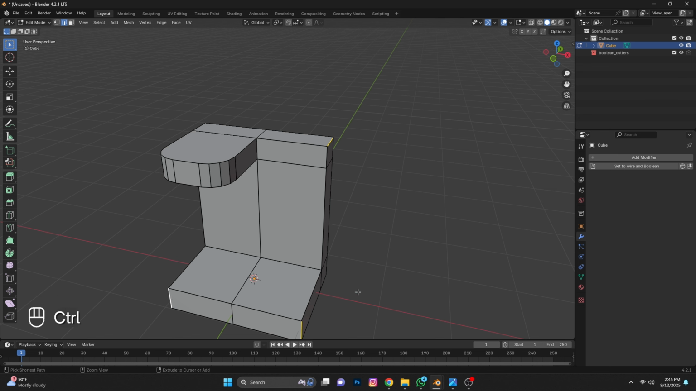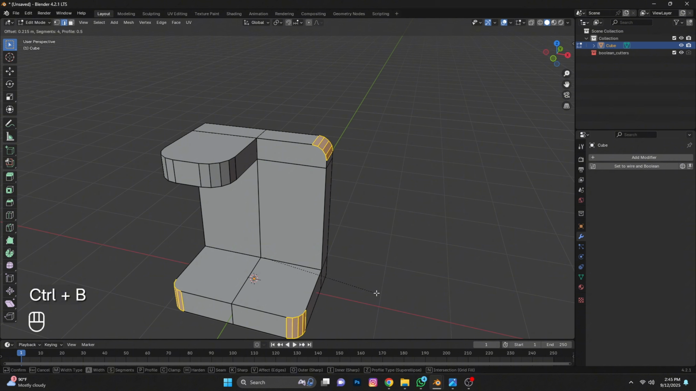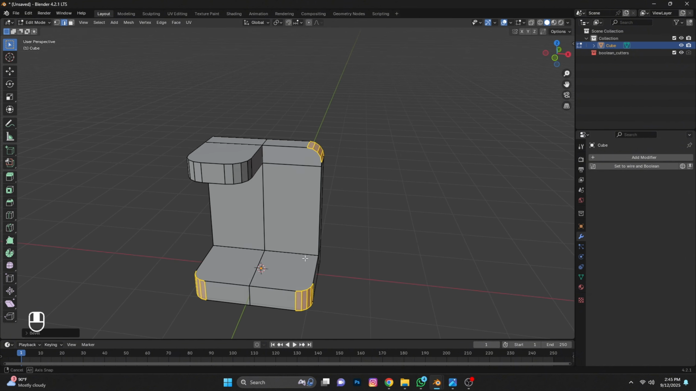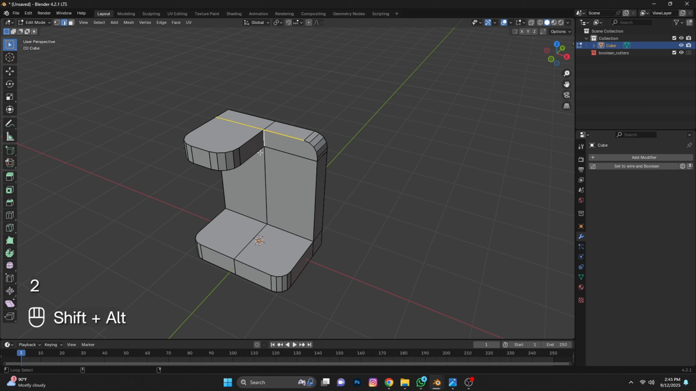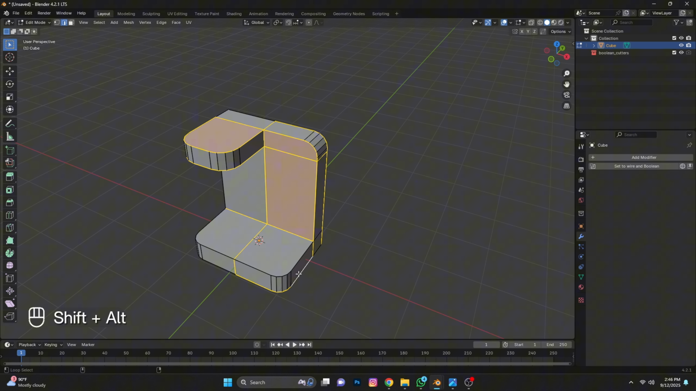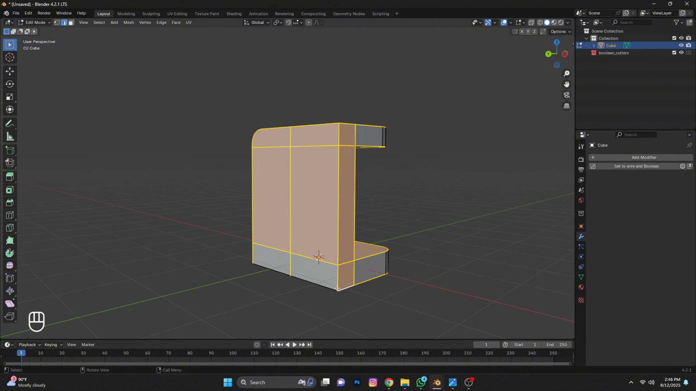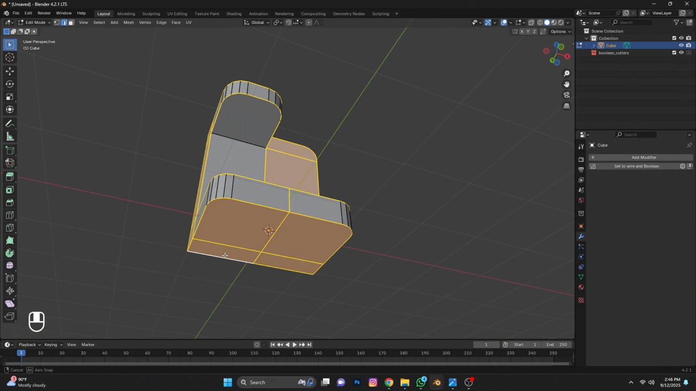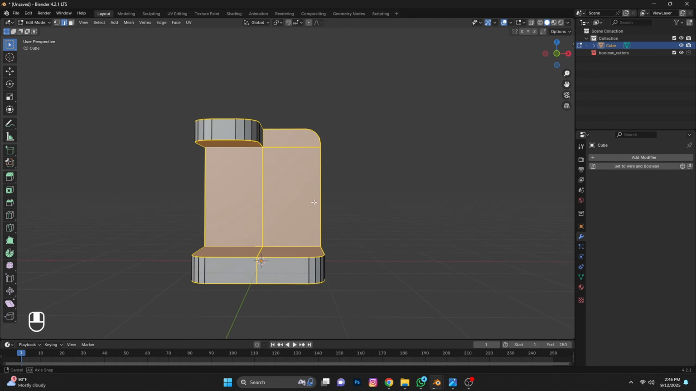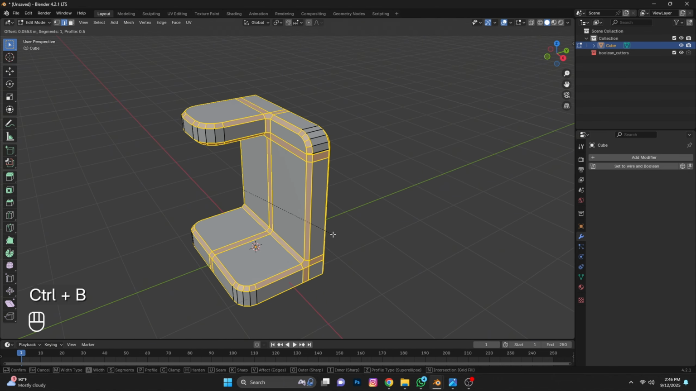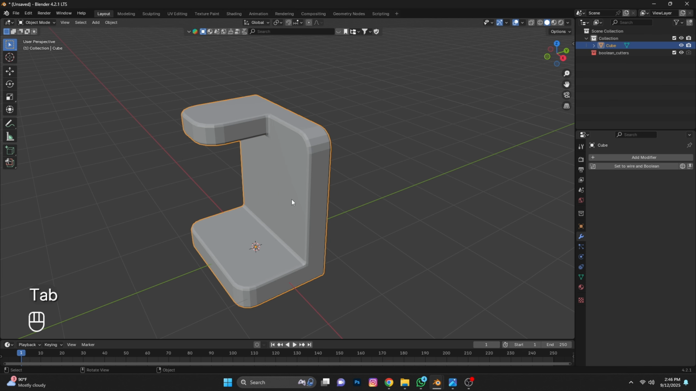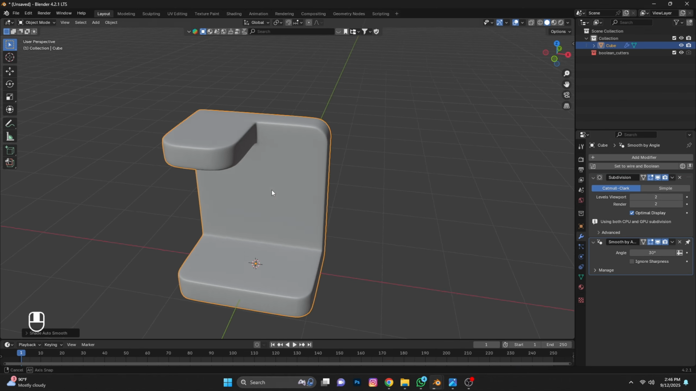Select these edges, Ctrl B bevel. Now same again, select all these edges and Ctrl B bevel with 1 segment. Now press Ctrl 2 to add a subdivision modifier and right click, Shade Smooth.